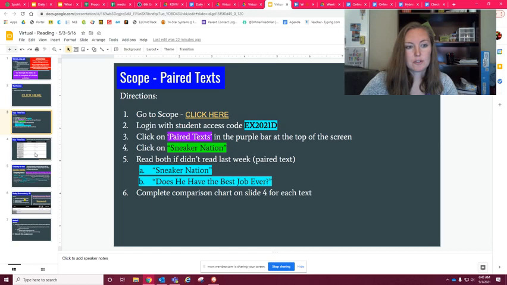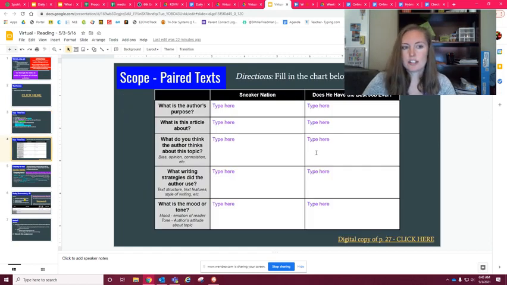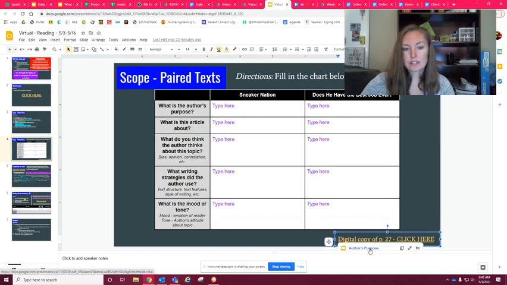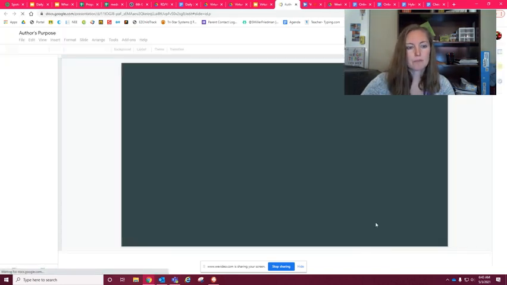And then after you read those 2 texts, you're going to fill in this chart just like you did, again, with the GPS articles. You're going to answer these questions. What's the author's purpose? What's the article about? What do you think the author thinks about the topic? What writing strategies does the author use? What is the mood or tone of the piece? So you're going to answer those questions. You do have page 27 in your notebook to help you. If you don't have page 27 in your notebook, there's this link down here that can also be pulled up.